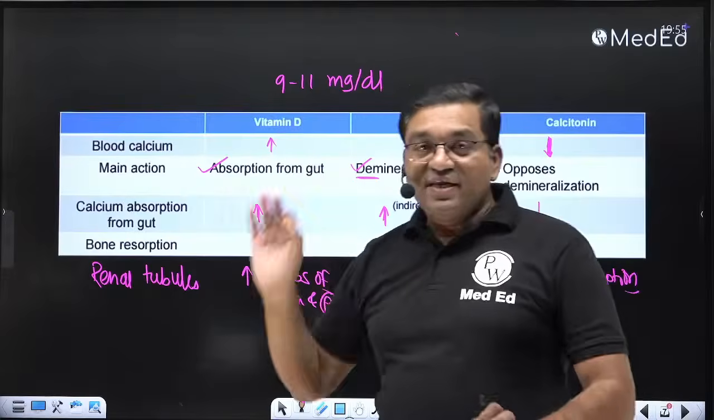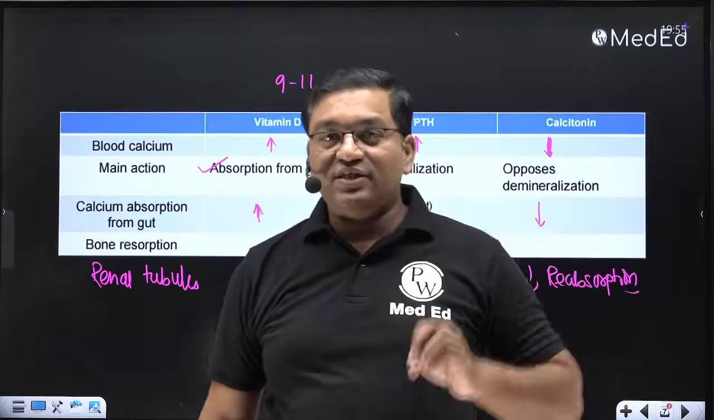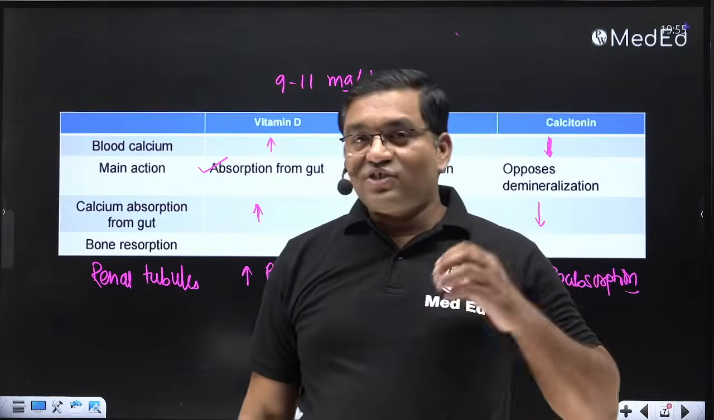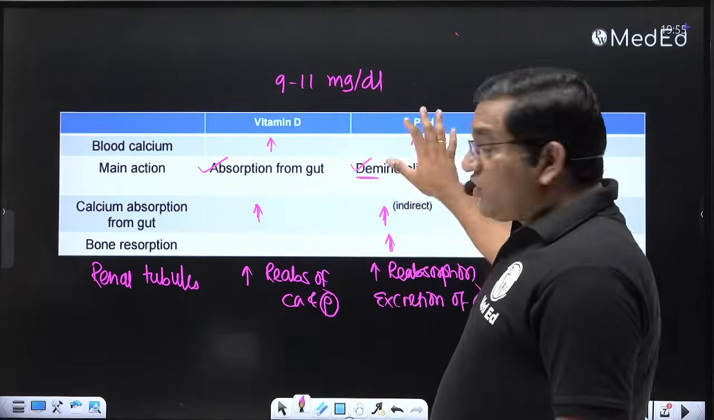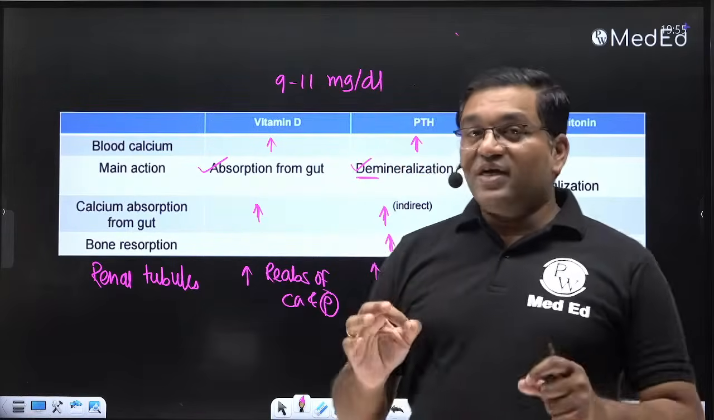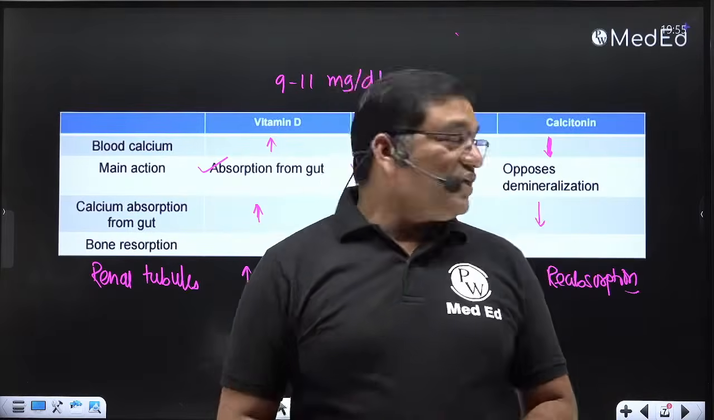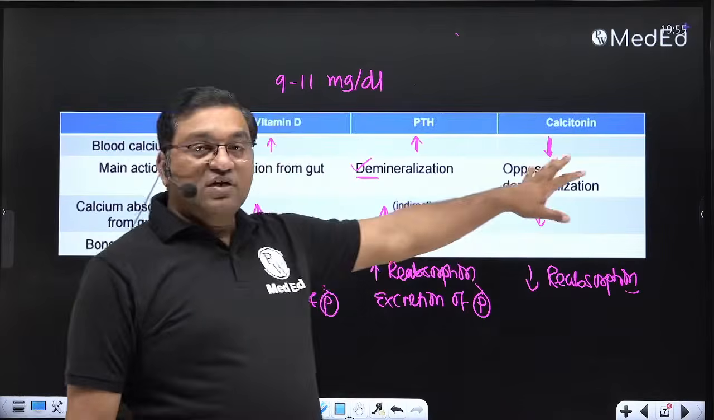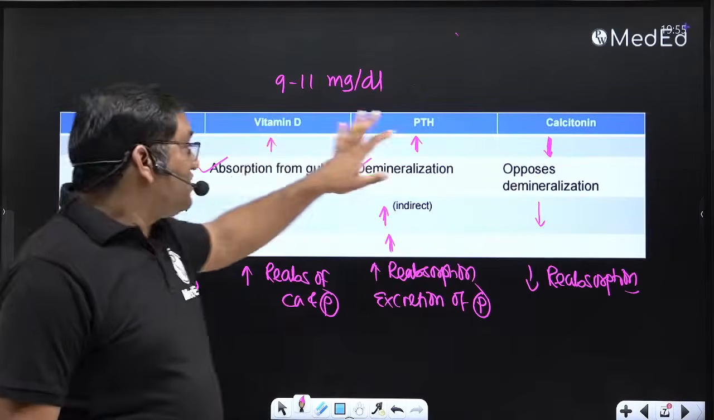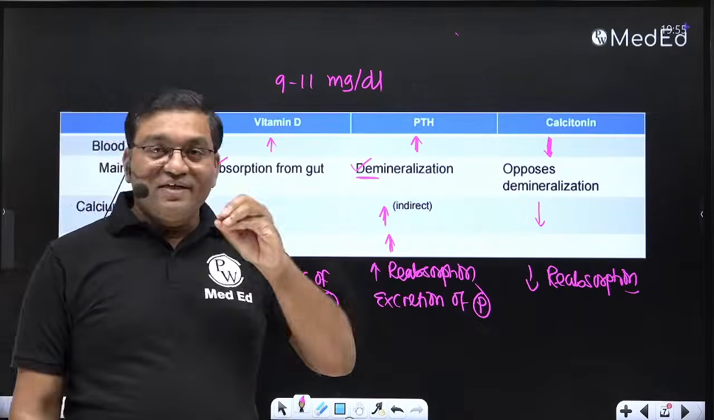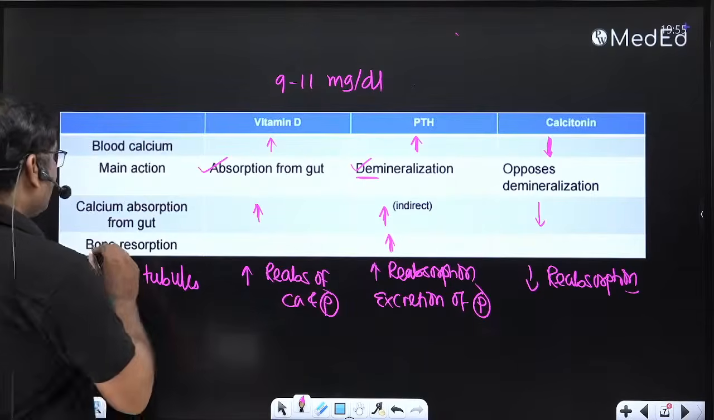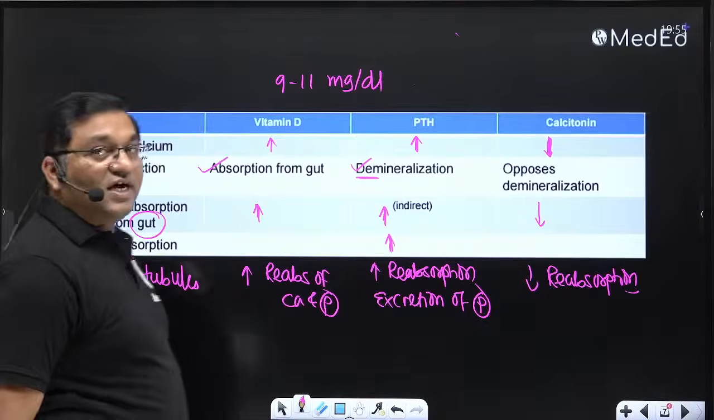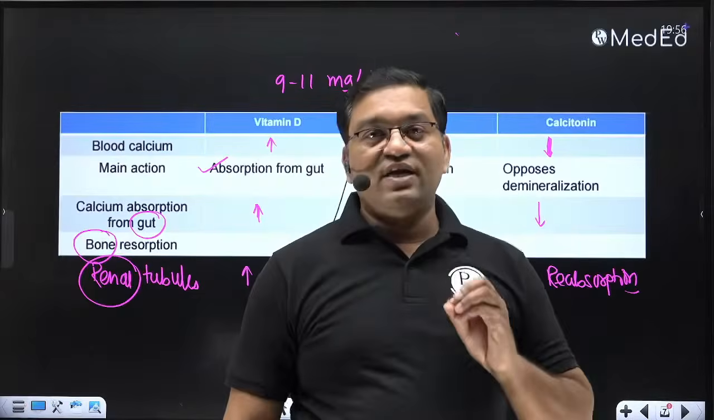Vitamin D, the main action is on the GIT, the gastrointestinal tract. It increases the absorption of calcium from the gastrointestinal tract. Parathyroid hormone's main action is the demineralization of bone, increasing the serum calcium level, while calcitonin opposes the demineralization. It causes the mineralization of bone. In that way, these three hormones are important and they act through three target tissues: the GIT, bone and the renal tubules.